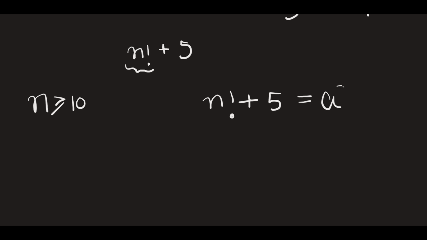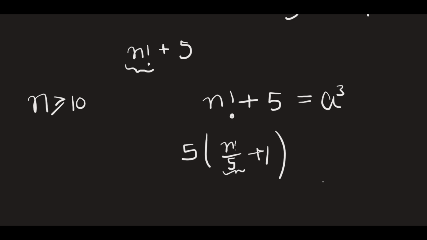Now the thing is, we can factor out a 5 from here, and you will have n factorial over 5 plus 1. Now a thing to notice here is that this thing right here is again divisible by 5. Like n factorial by 5, it is going to be some integer. I can divide it by 5 again.